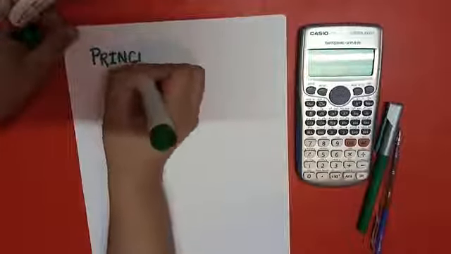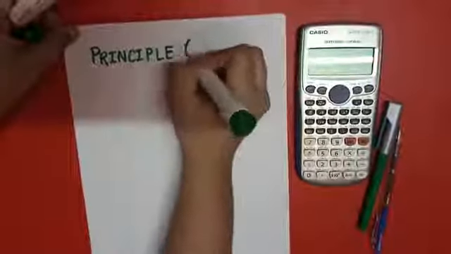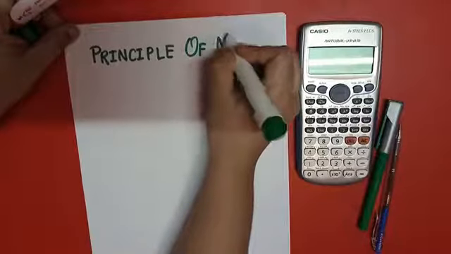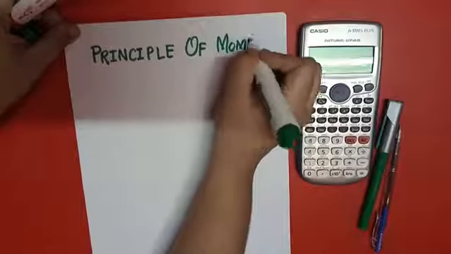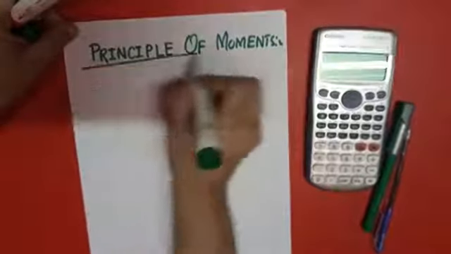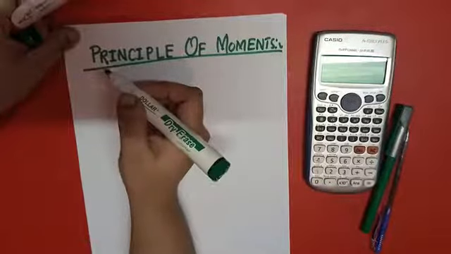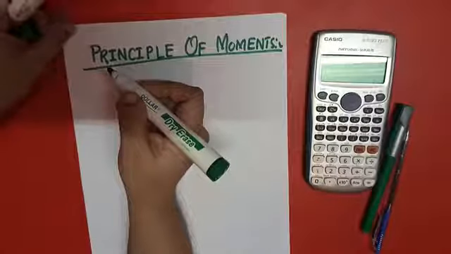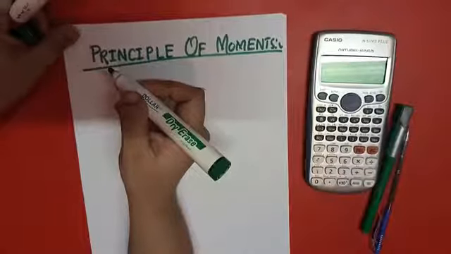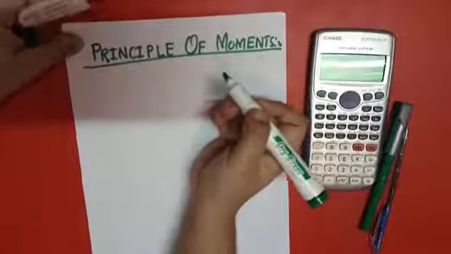So what is the principle of moments? I am writing the topic here: the principle of moments. First of all, I want to tell you the definition of the moment. What is the moment? The moment of a force is a measure of its tendency to cause a body to rotate about a specific point or axis. It may be clockwise or anti-clockwise.